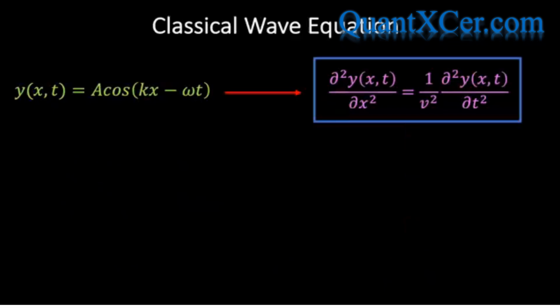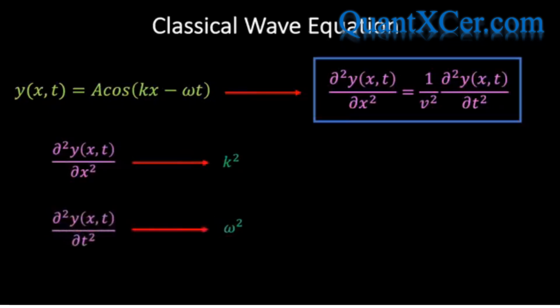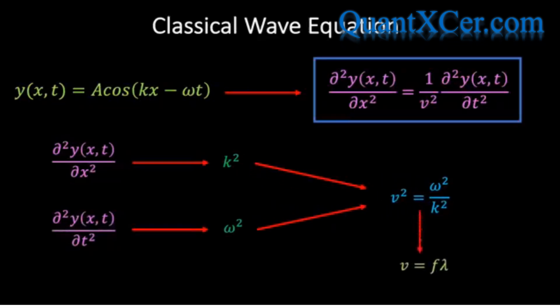Now, it's worth emphasizing a few points at this stage. We see that the structure of the wave equation has ensured that the expected wave function is indeed a solution, and it's also ensured that we arrive at the correct relationship between velocity, frequency and wavelength. This can ultimately be traced back to the fact that when we differentiated twice with respect to space, we got a factor of k squared, and when we differentiated twice with respect to time, we got a factor of ω squared, and therefore we found that v squared equals ω squared over k squared, from which it followed that v equals fλ. And so to summarise, we've seen that a wave function is a solution to a wave equation, provided that a certain relationship between frequency and wavelength holds true.